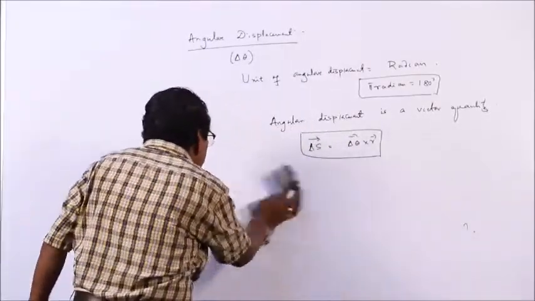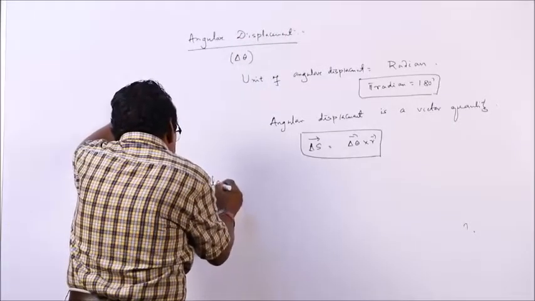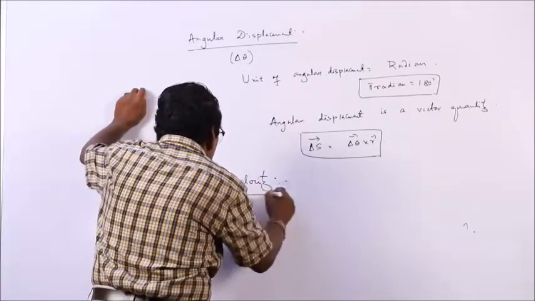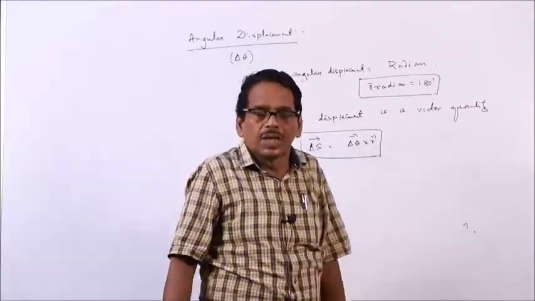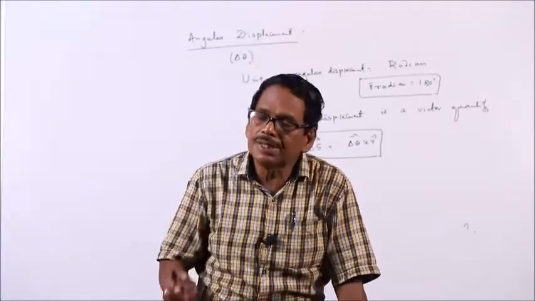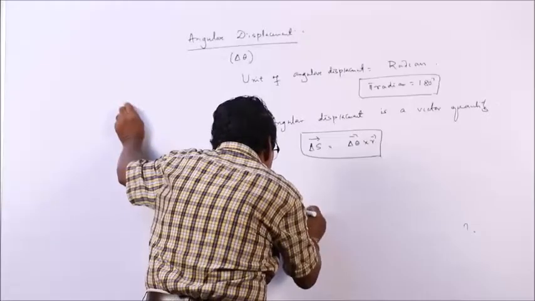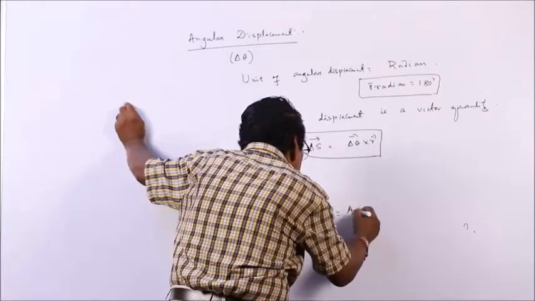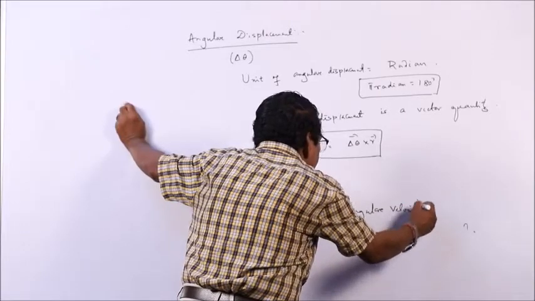Then what about angular velocity? Angular velocity is normally denoted by omega. What does angular velocity mean? It is defined as the angle covered per second. In 1 second, what is the angle covered? So, angular velocity omega is equal to delta theta by delta t.